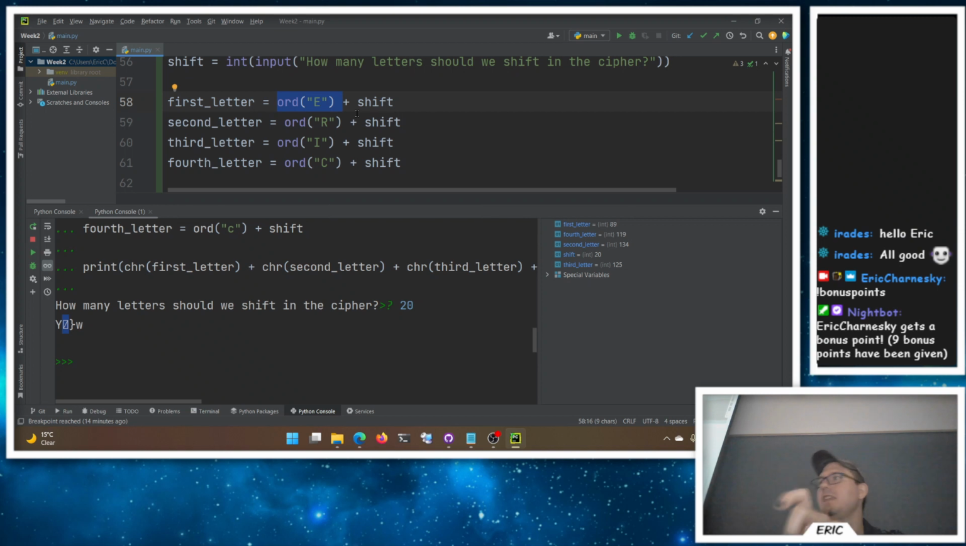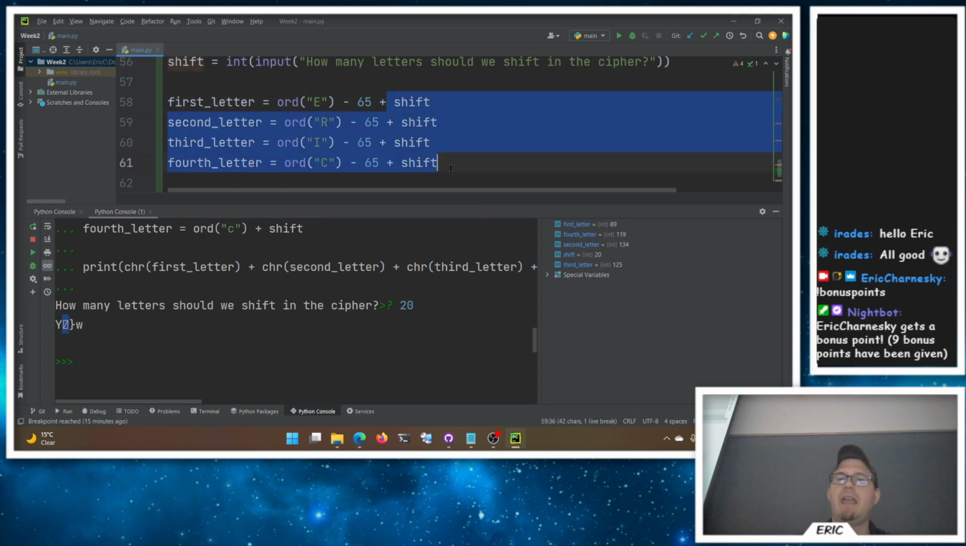Starting at 65 and ending at 90 is a little bit awkward. So if we just take 65 away from all of these, we'll basically be at 0, right? Does that work? So we can say, hey, let's just take that minus 65, puts me at 0. Minus 65 puts me at 0. And then we'll add that shift here.